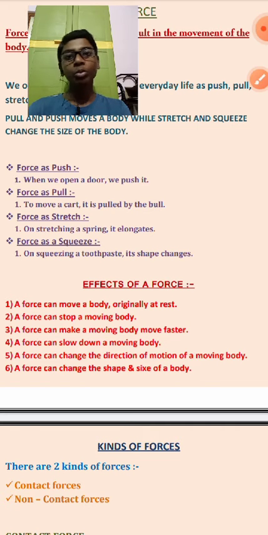After kicking the ball the body has started moving, and therefore this can be related to point number one, that a force can move a body originally at rest.